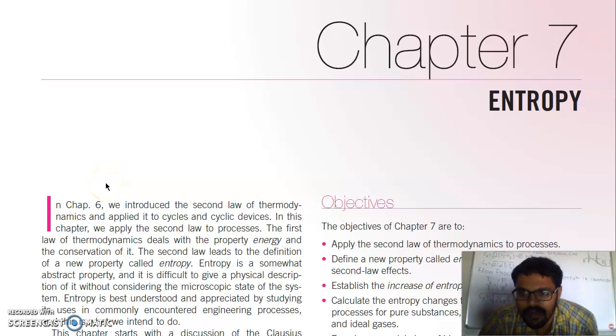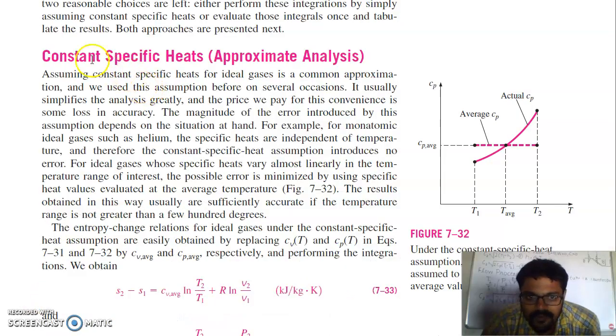Good morning. Today we will start with entropy. We will start with the constant specific heat approximate analysis. That is, Cp is a function of temperature. So Cp will increase with the increase in temperature, meaning with increase in temperature, molecules become rarer, and to raise the temperature of those molecules, we have to impart more energy per unit of mass.